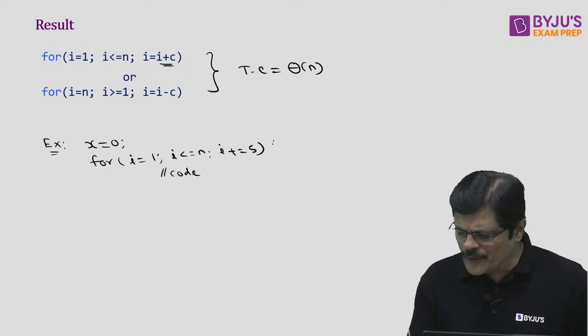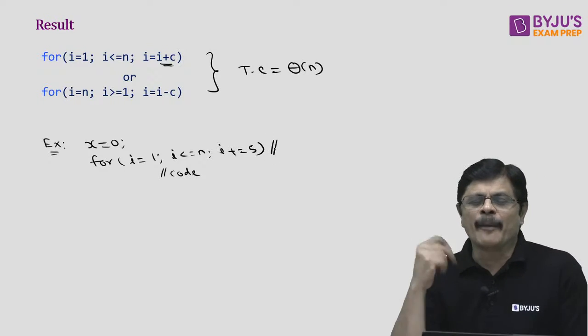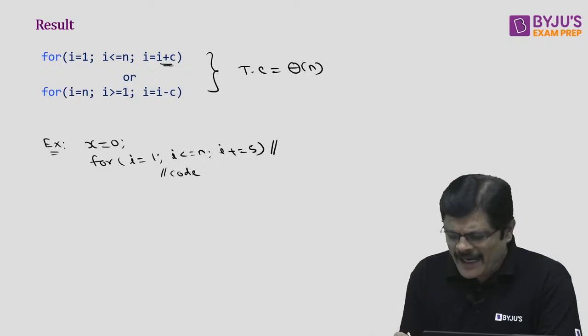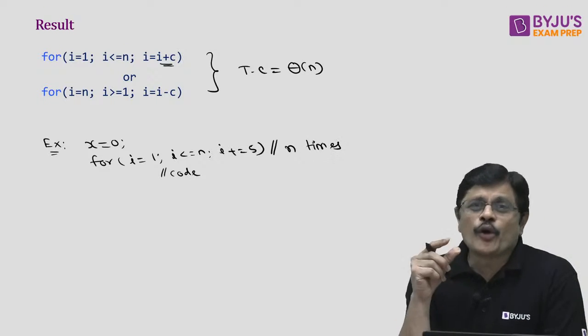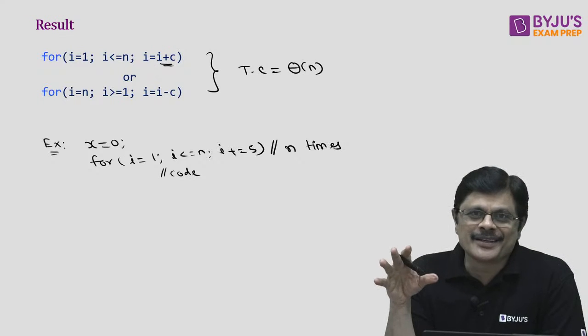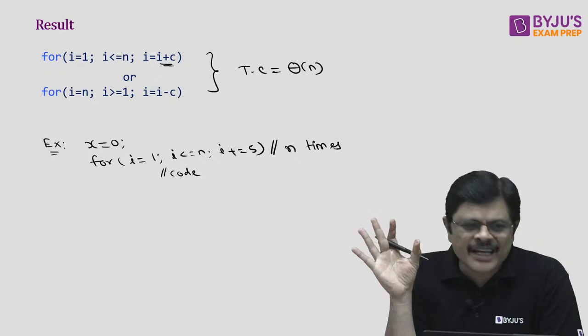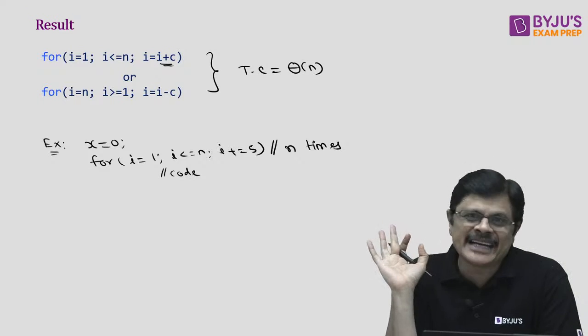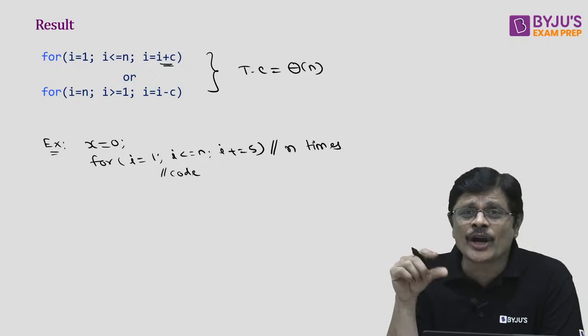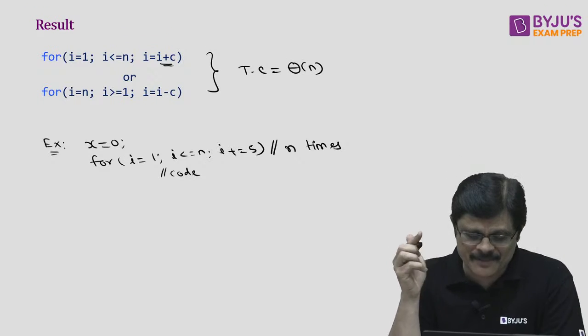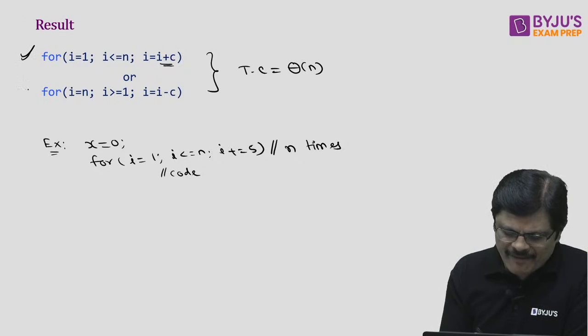Approximately, this loop iterates n times. The constant coefficients are ignored. That n is not an exact value, it is approximate. So that is the first rule.